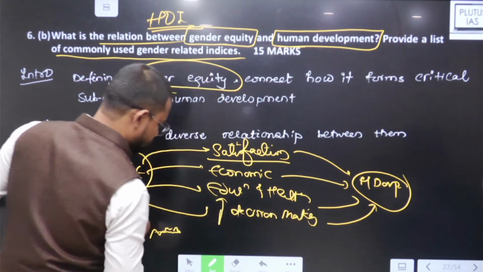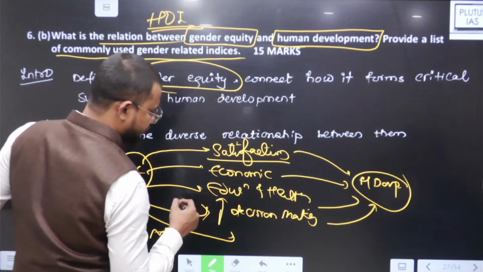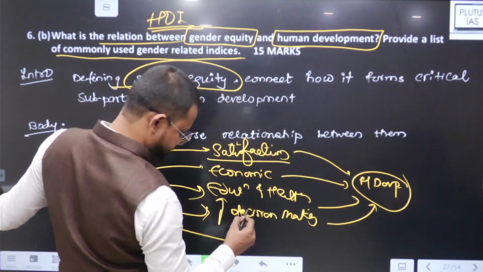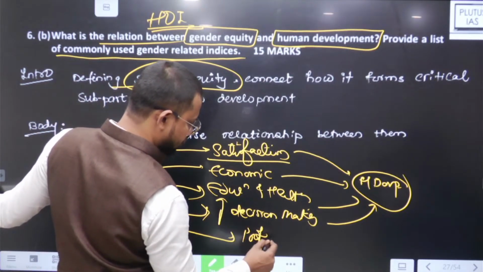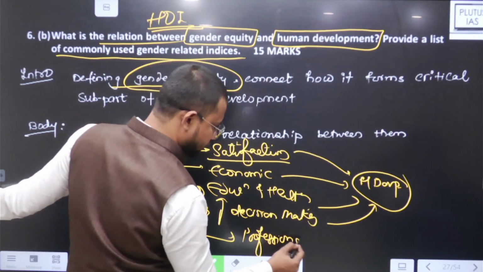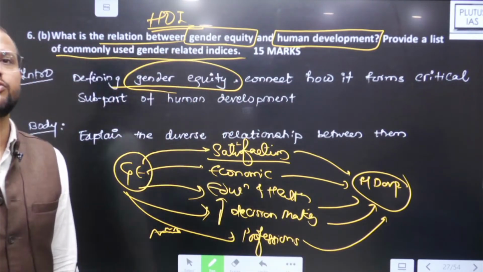It helps to contribute to efficiency as well, and human development.